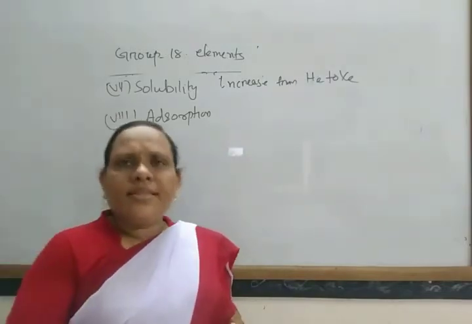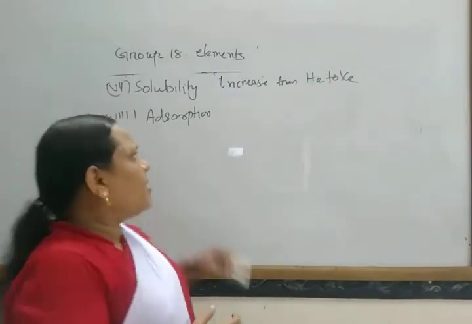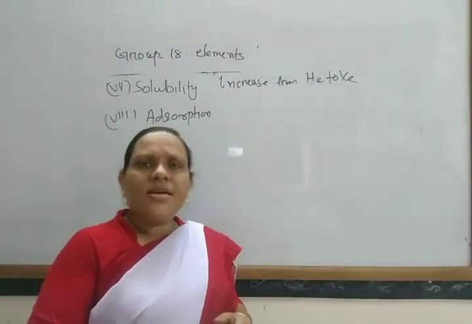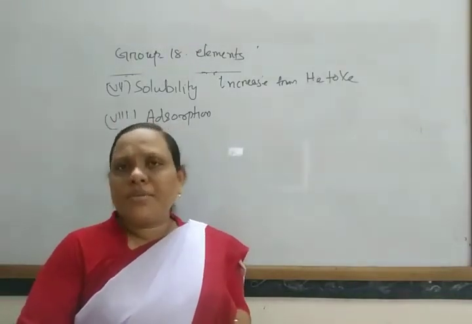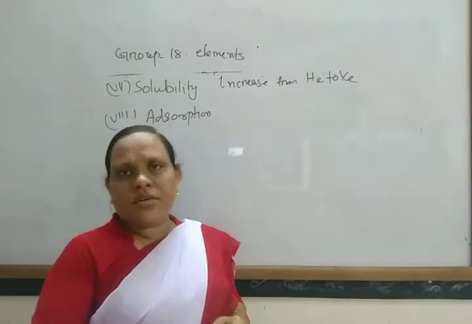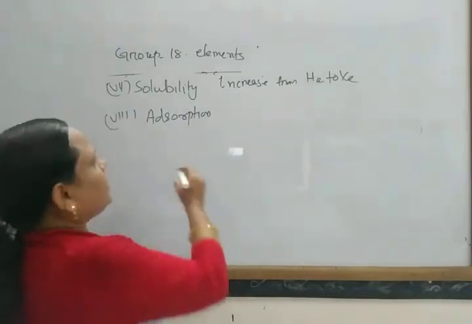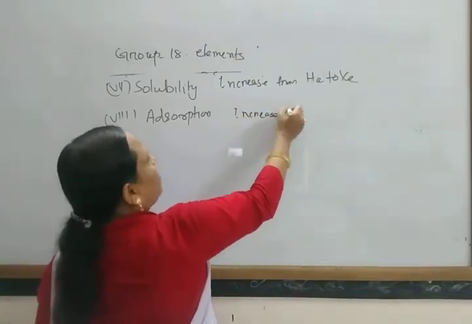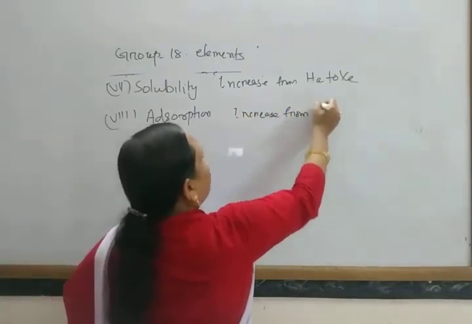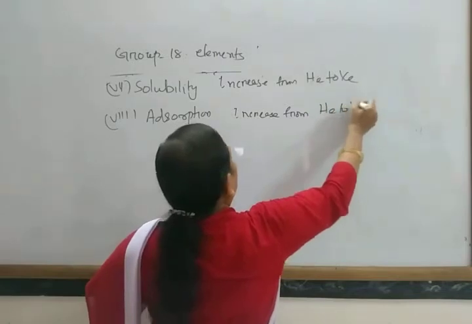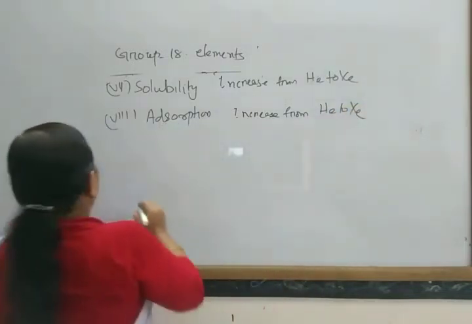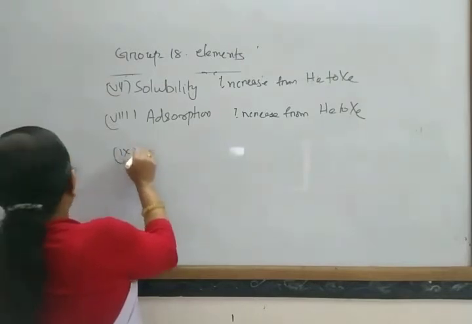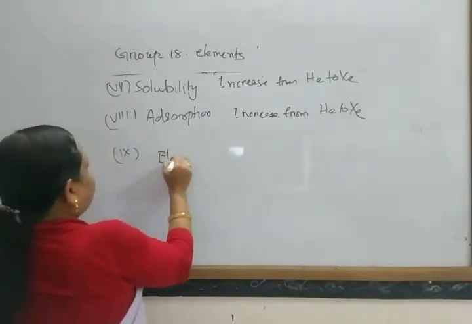This adsorption also depends on the atomic size. With increasing atomic size, the rate of adsorption increases, so the rate of adsorption also increases from helium to xenon.